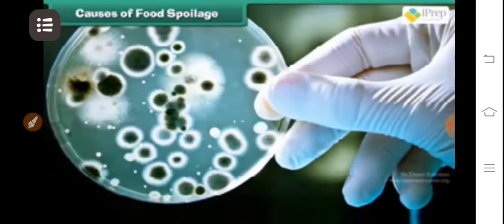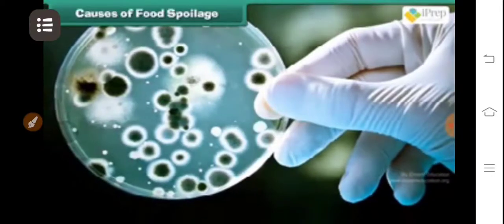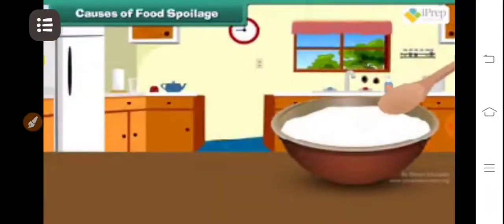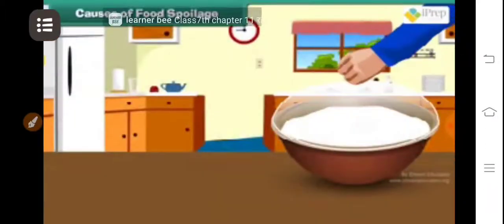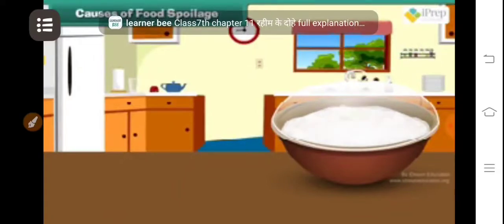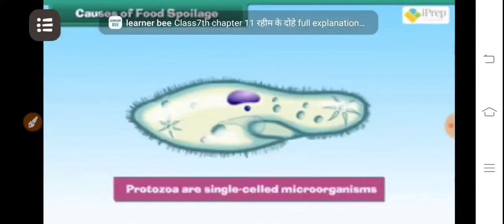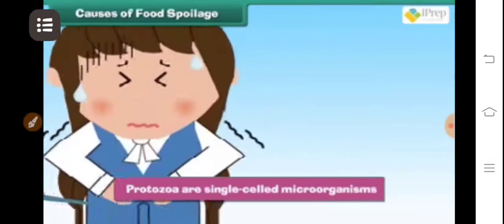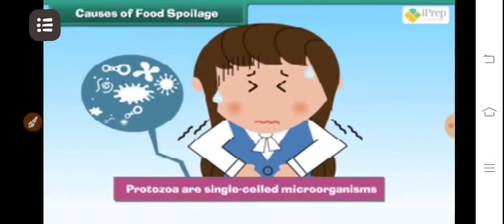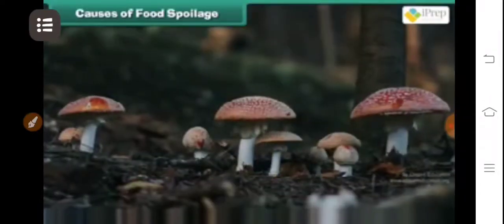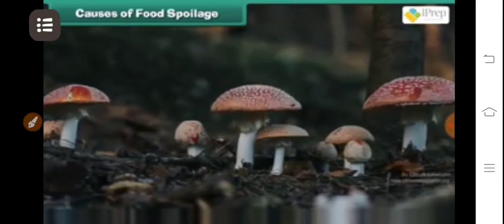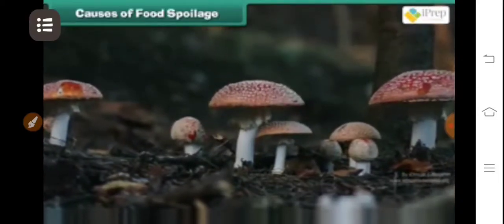Bacteria are the most abundant microorganisms found on the earth. They are tiny in size and vary in shape. Some bacteria are useful also. They help to convert milk into curd. Protozoa are single-celled microorganisms that cause diseases like food poisoning, etc. Fungi grow in damp and warm places and are always found on dead and rotting matter.